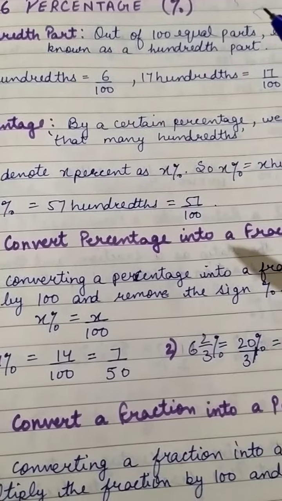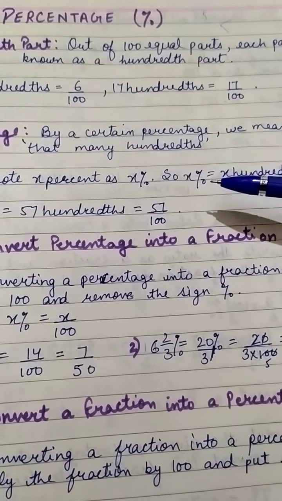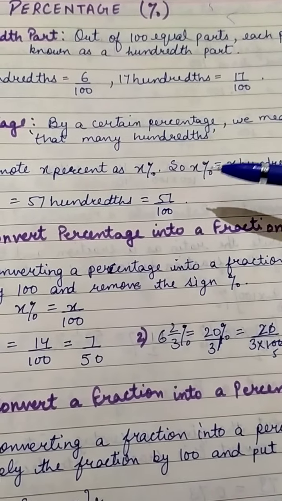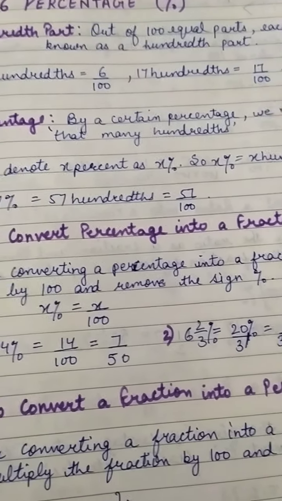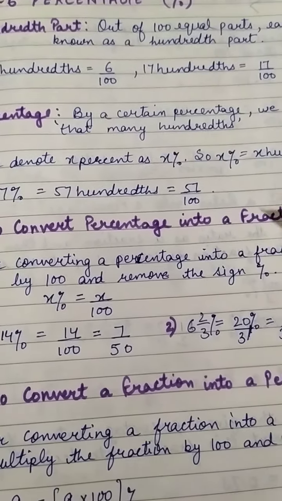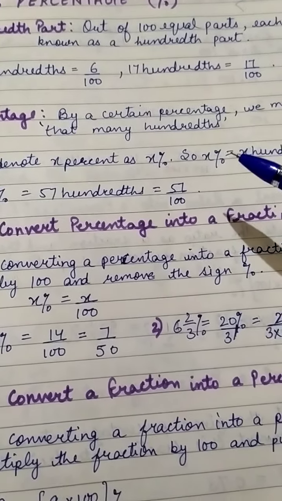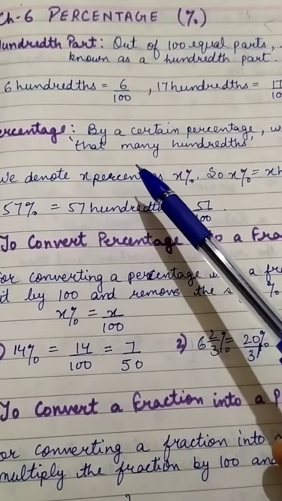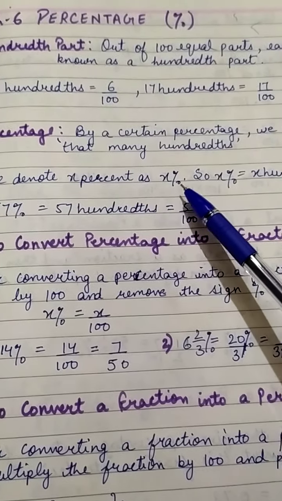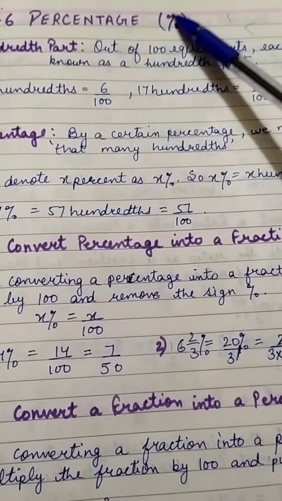Now coming to percentage, by a certain percentage we mean that many hundredths. Suppose we denote x percent as x%. This is the sign of percent, children.